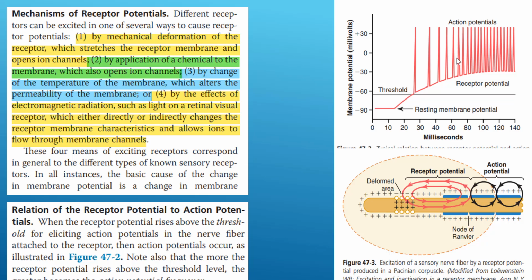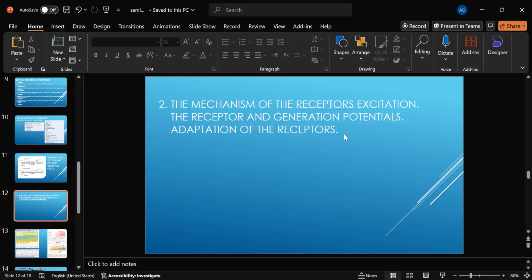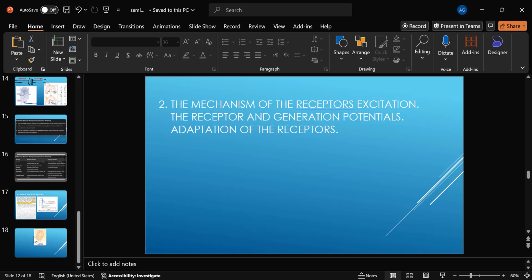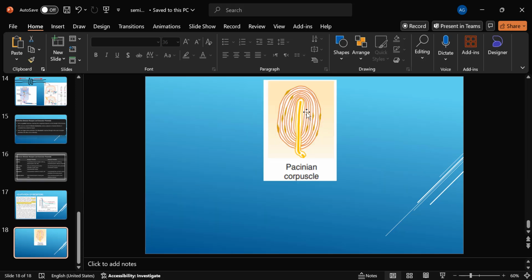So how are receptor potentials generated, and how does it happen in different receptors? Let's start with mechanical receptors. Let's take one of the mechanical receptors, which is the capsulated Pacinian corpuscle.